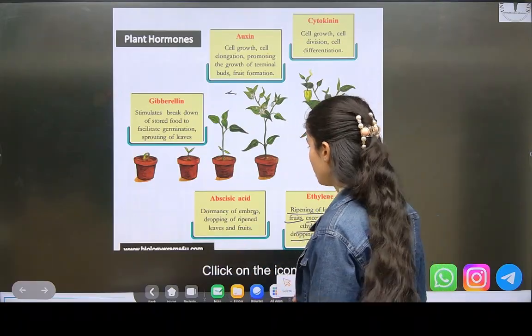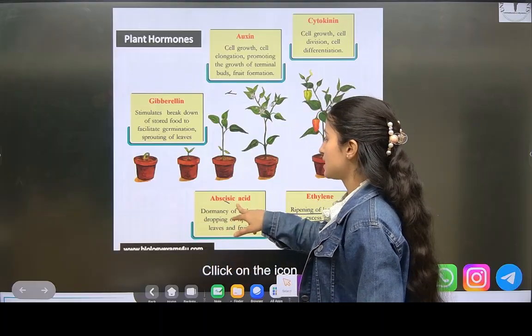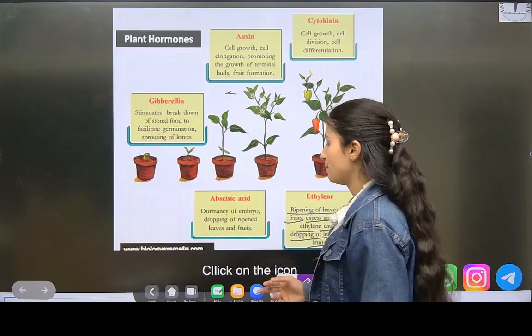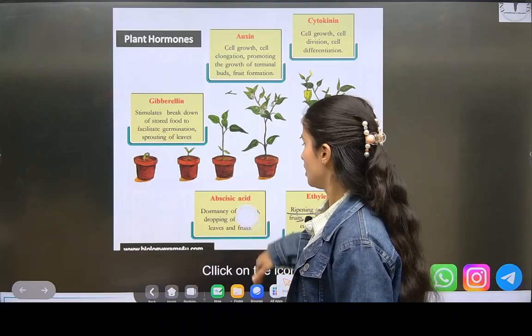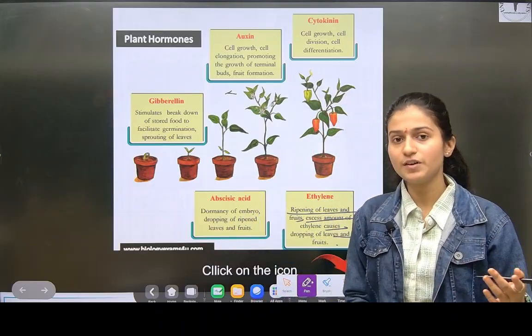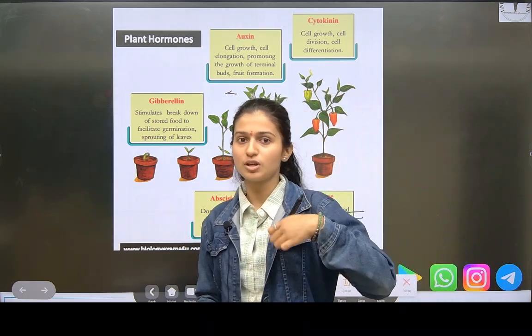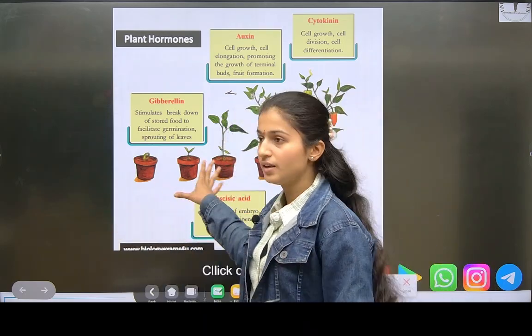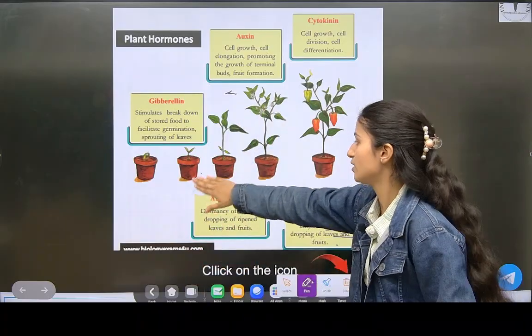What does abscisic acid do? Dropping of ripened leaves and fruits and dormancy of embryo. We will learn this whenever we learn sexual and asexual reproduction, all the sexual parts of the plant, where we will learn embryo, seed and everything.